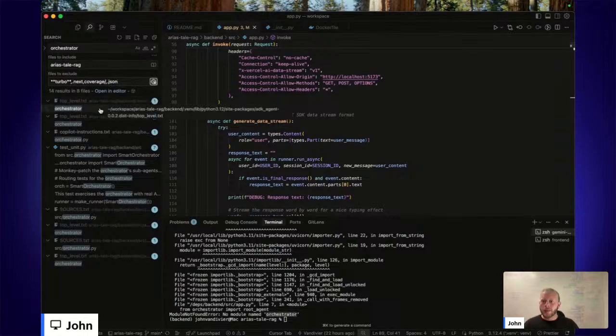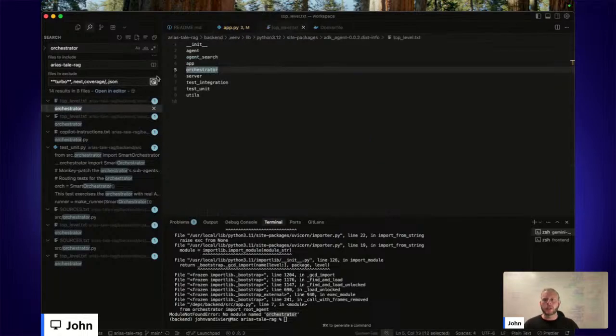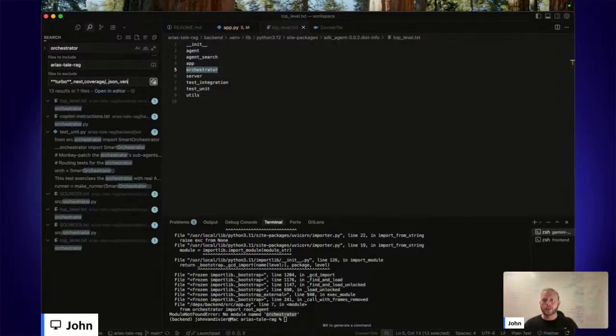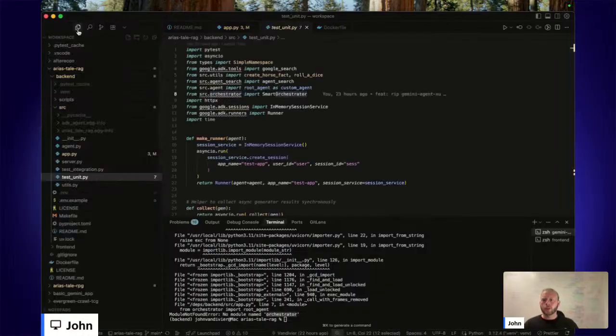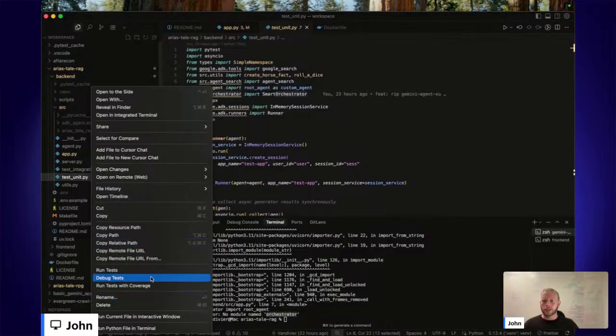So I still have top level txt. This is within the virtual environment, so I'll ignore .venv in my search. I'm just looking for things which would impact the runtime. So I'll just delete this unit testing file, actually.